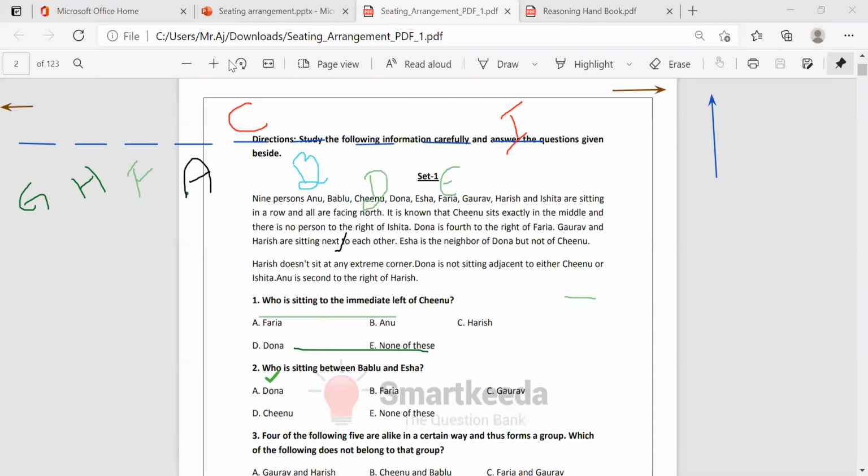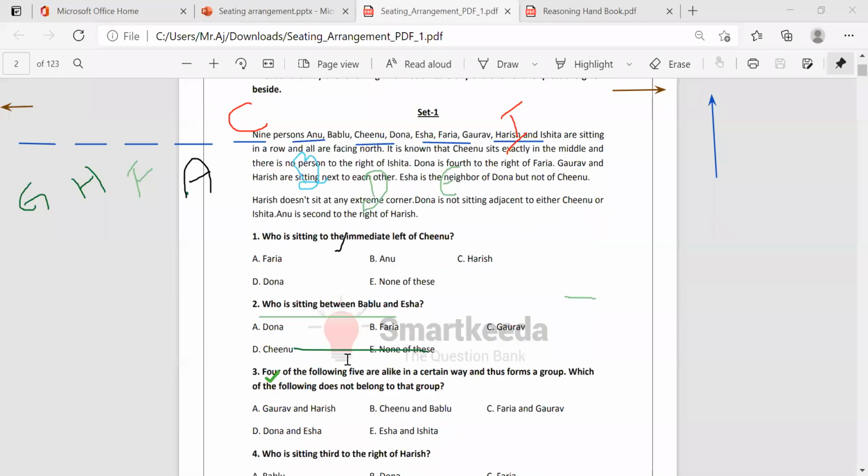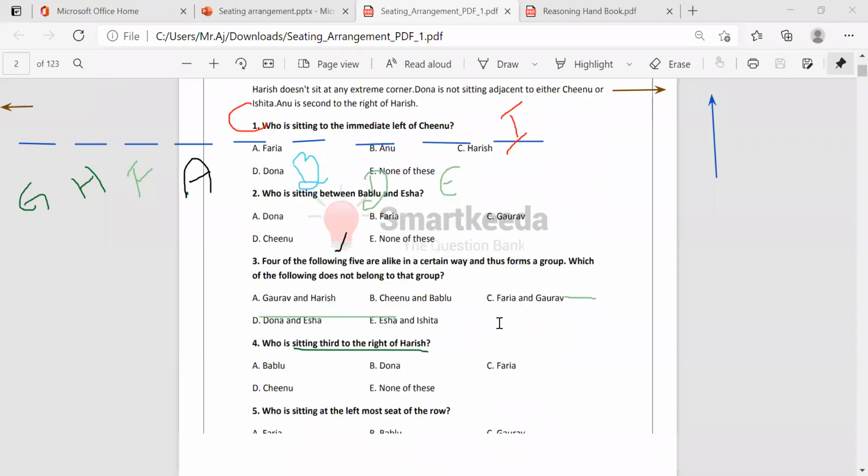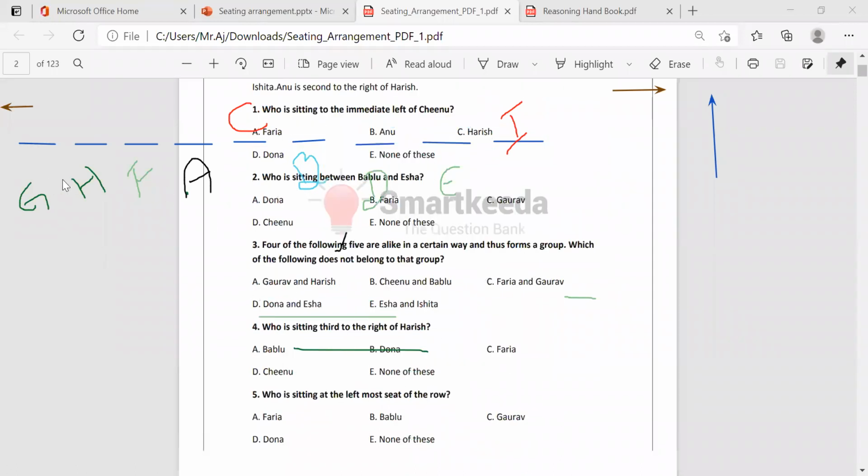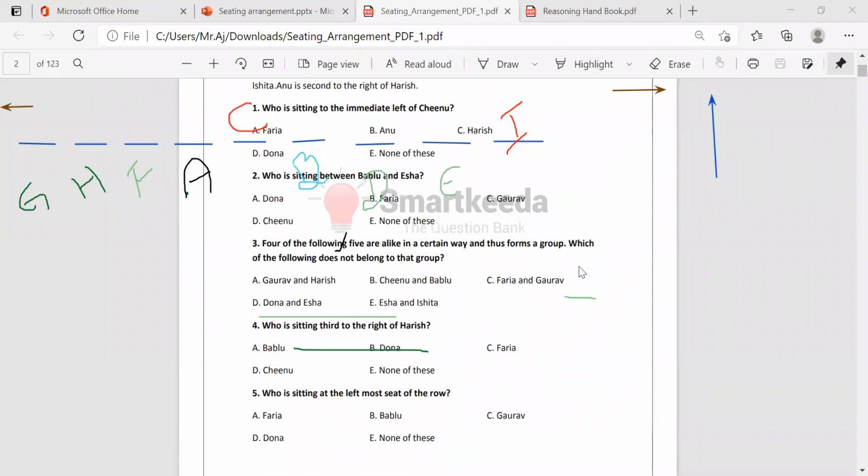Next question: four of the following are alike in a certain way, so which of the following does not belong to the group? Gaurav and Harish, okay, they are together. Chinu and Bablu, they are together. Faria and Gaurav, no. Dona and Isha, together. Isha and Ishita, together. So Faria and Gaurav: Faria is here, Gaurav is here, and in between Harish is there. So it is not part of the group.